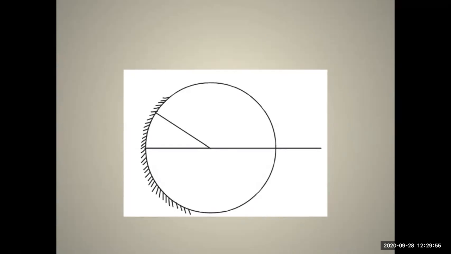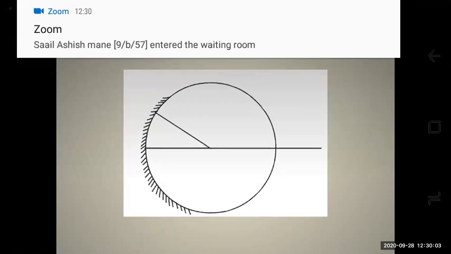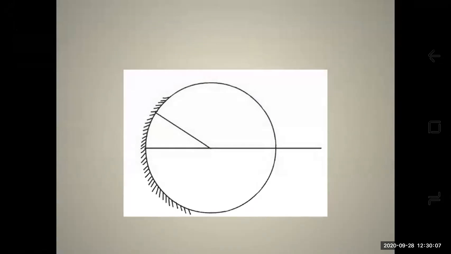The center of the sphere is called the center of curvature, and it is shown by the capital letter C. Now let us see what is radius of curvature. The radius of the sphere of which the mirror is a part is called the radius of curvature.